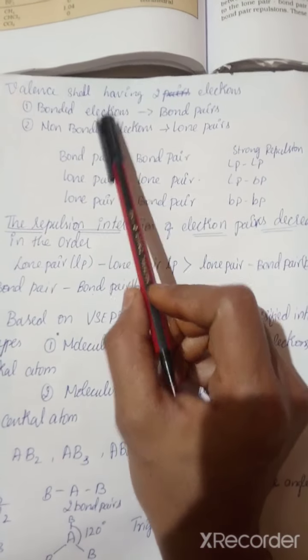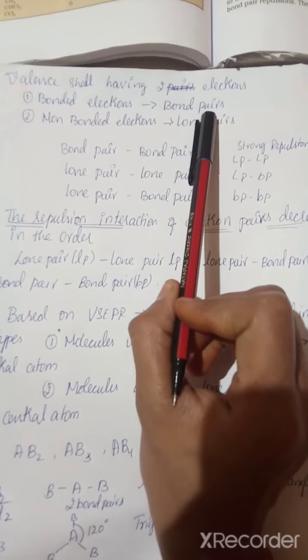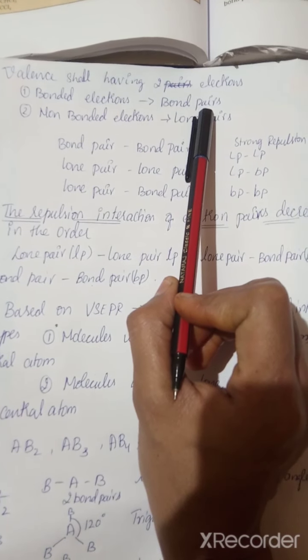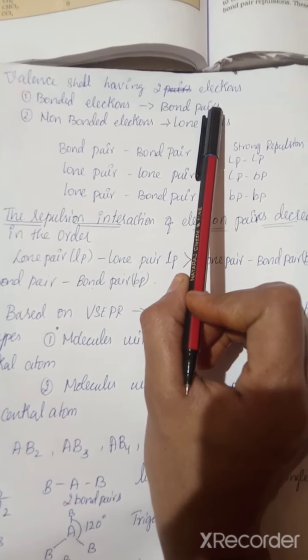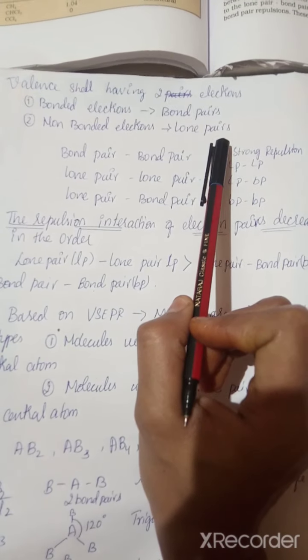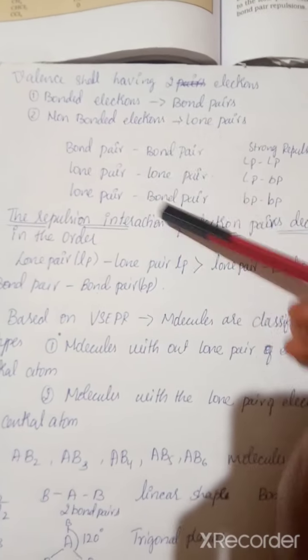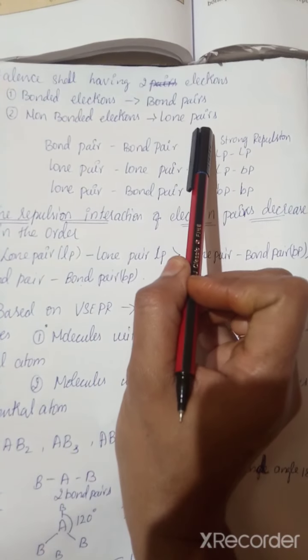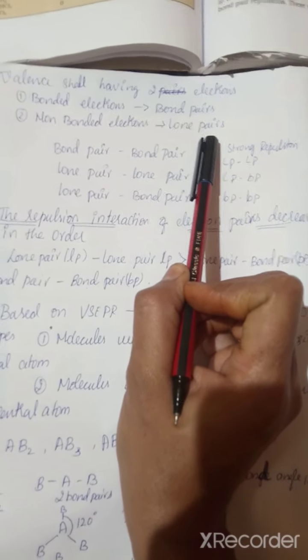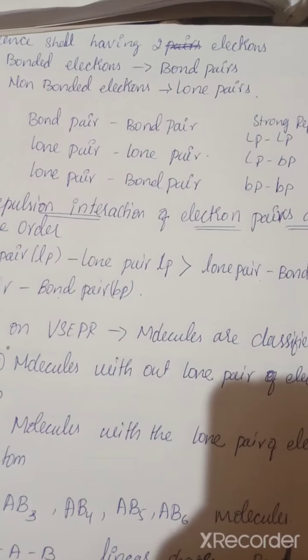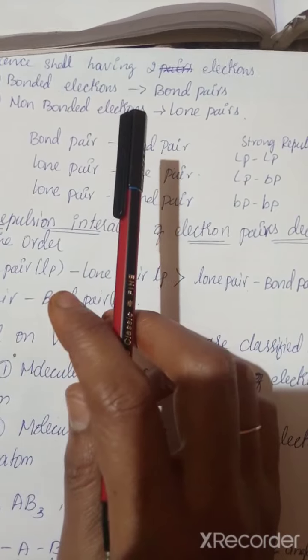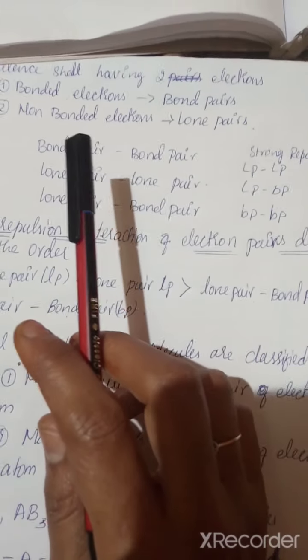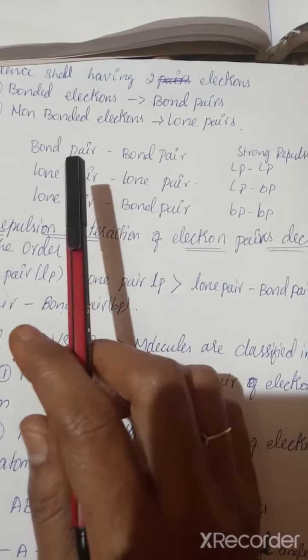What are these bonded electrons? They are the electrons present as bonded pairs. What a bonded pair and a lone pair are, we will discuss in this class itself. Non-bonded electrons means lone pair of electrons. So we have bond pairs, the bonded pair electrons, and non-bonded electrons, which are lone pairs.